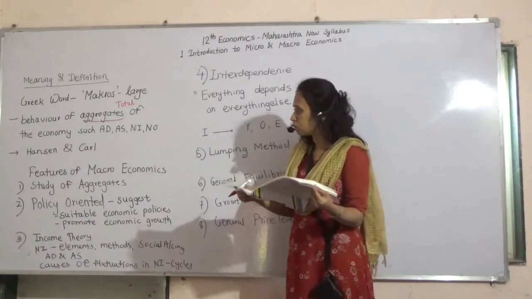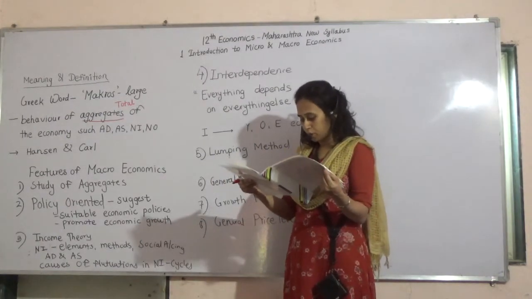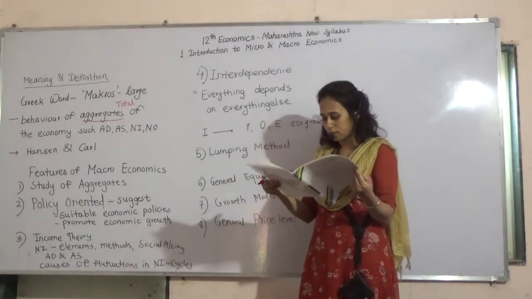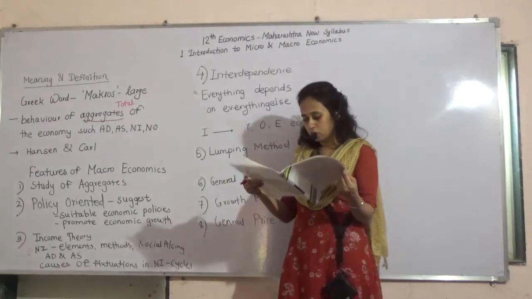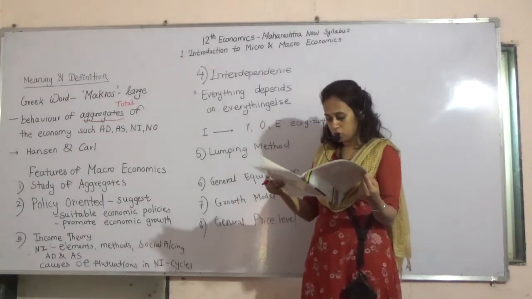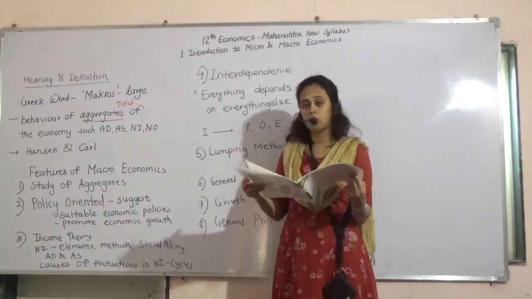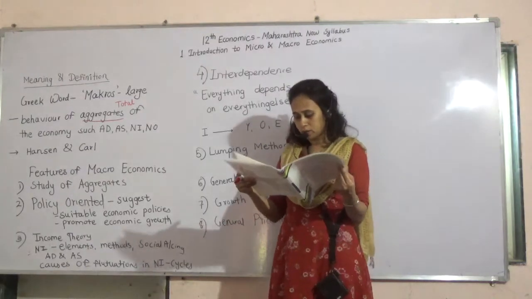J.L. Hansen, two definitions have been given, Hansen and Carl Shapiro. Hansen's definition: macroeconomics is that branch of economics which considers the relationship between large aggregates, again the word aggregates, such as the volume of employment.